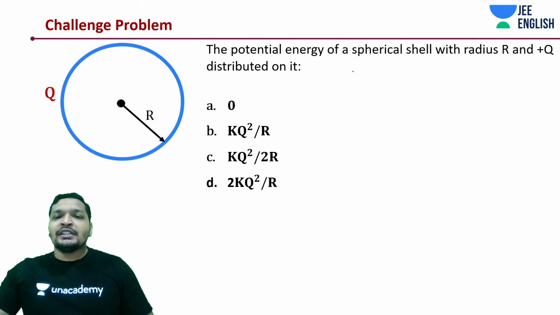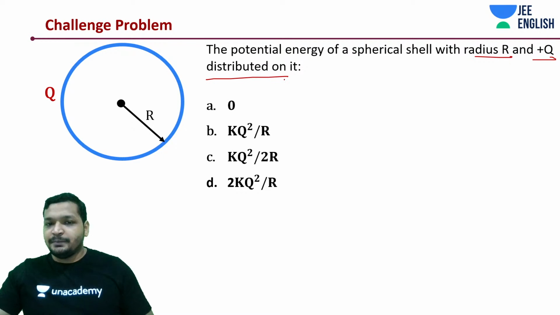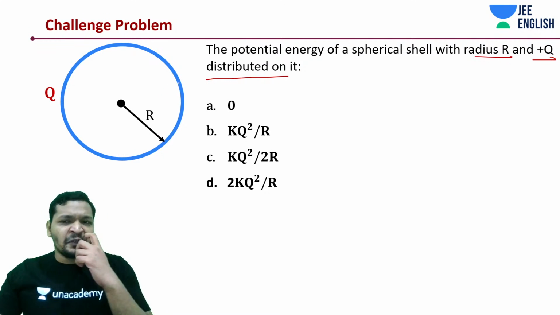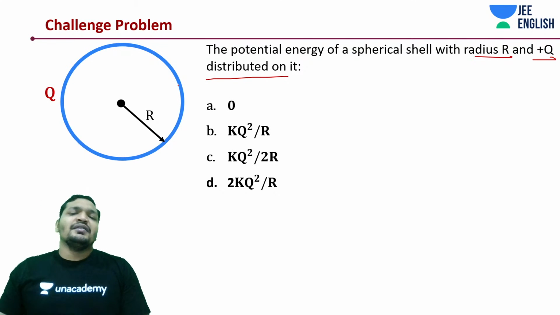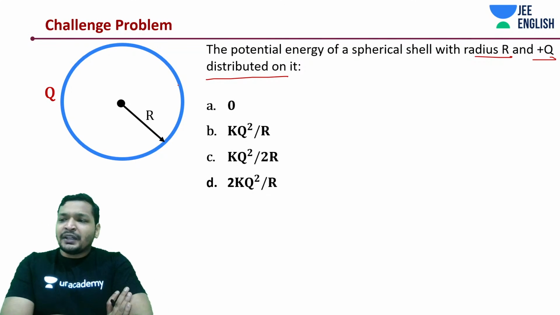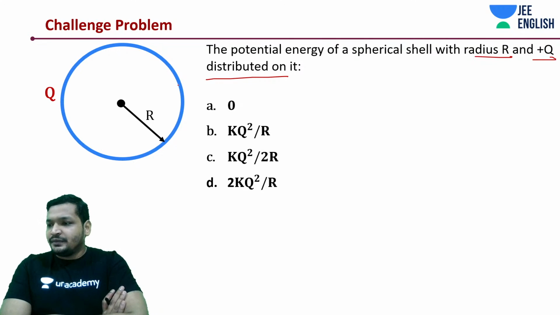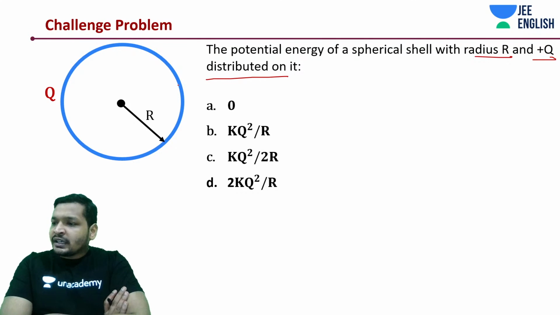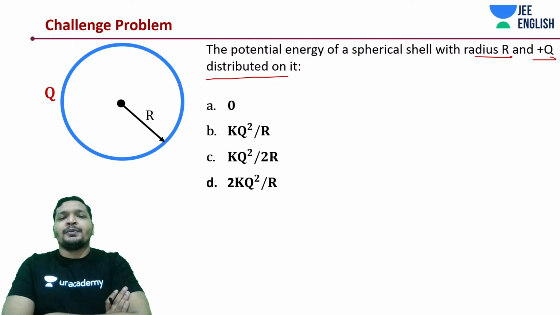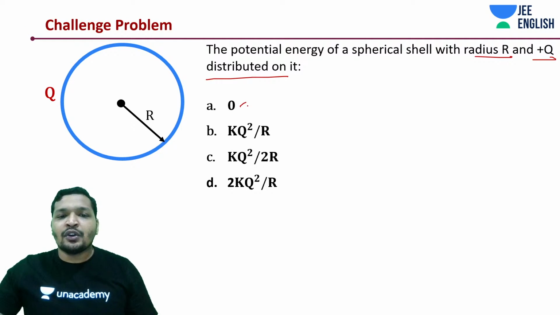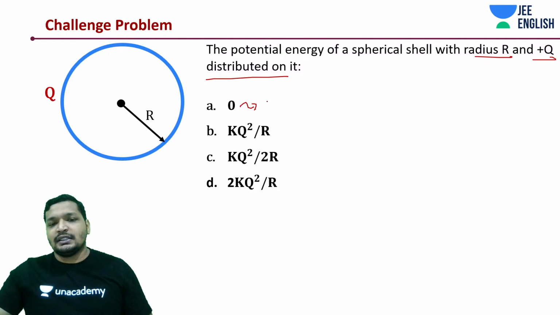What is given to you? A potential energy of a spherical shell with radius r and plus q charge distributed on it. Plus q charge is uniformly distributed on a shell with radius r. What is the potential energy? Try it out, students. How do you work around this problem? Is it going to be 0? Like an isolated case.